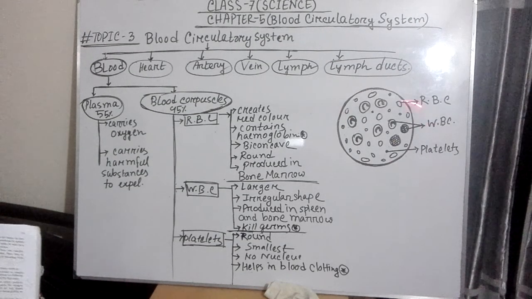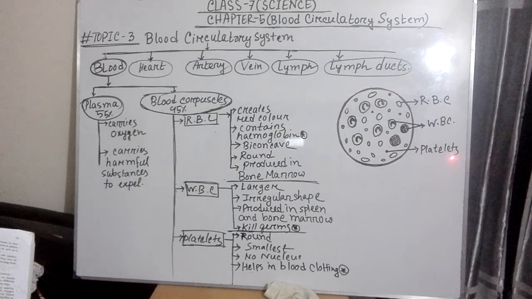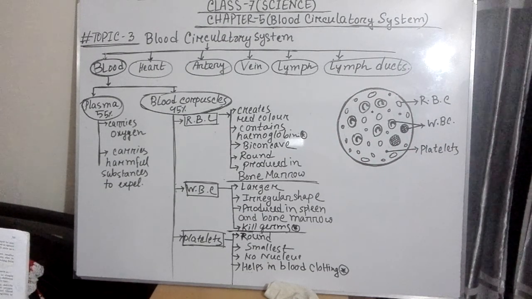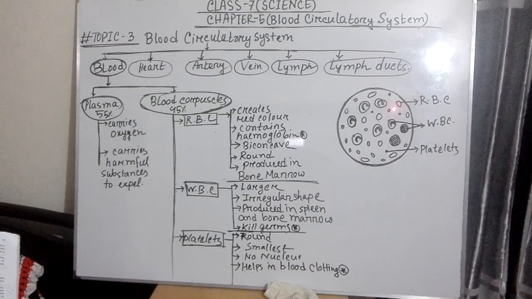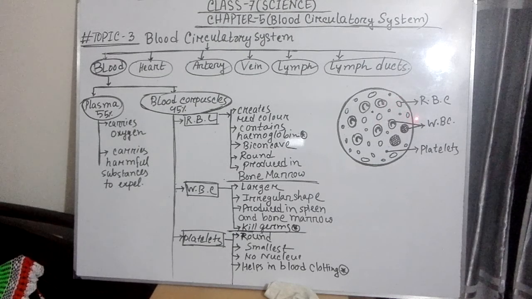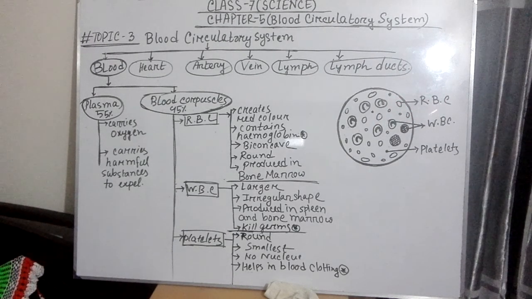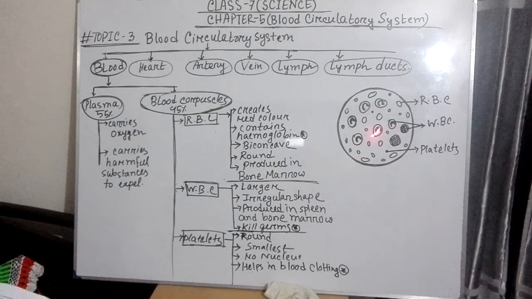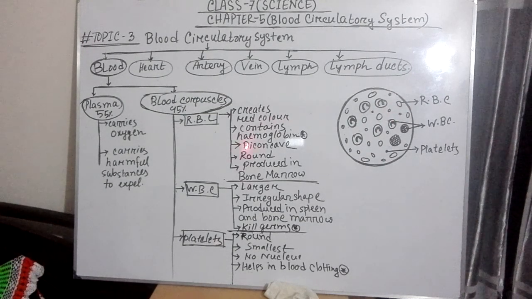If you see the constituents of blood, you will find these three types of corpuscles, and the first one is RBC. These corpuscles are RBC, red blood corpuscles, and they are responsible for the red color of our blood. It contains hemoglobin.